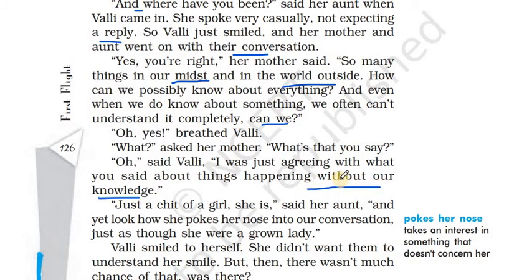Yeah, there are so many things that happen without our knowledge. "Just a chit of a girl, she is," says her aunt. "And yet, look how she pokes her nose into our conversation just as though she were a grown up lady." Now her auntie is saying she's just a small girl, and she's taking interest in our conversation as if she's a grown up lady.